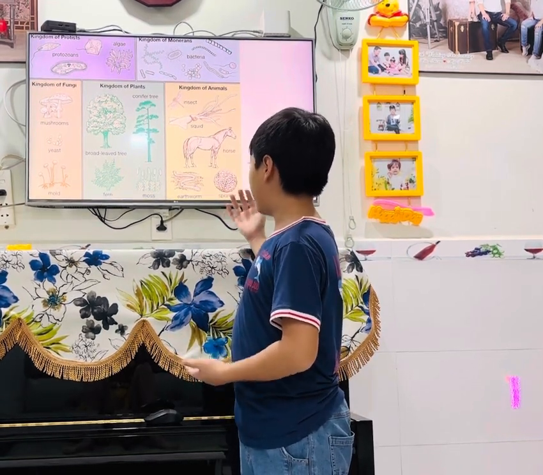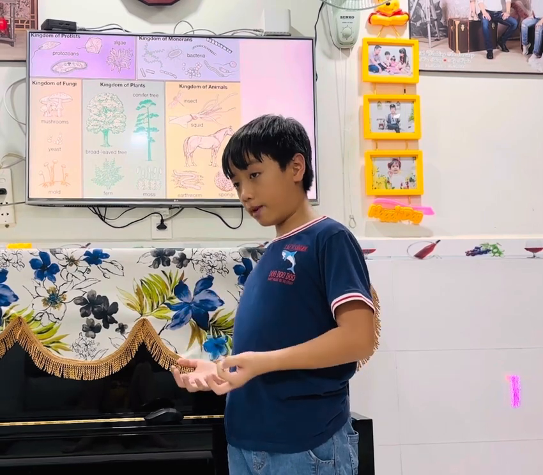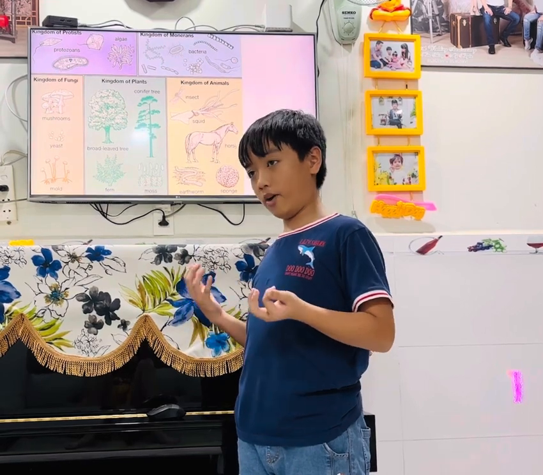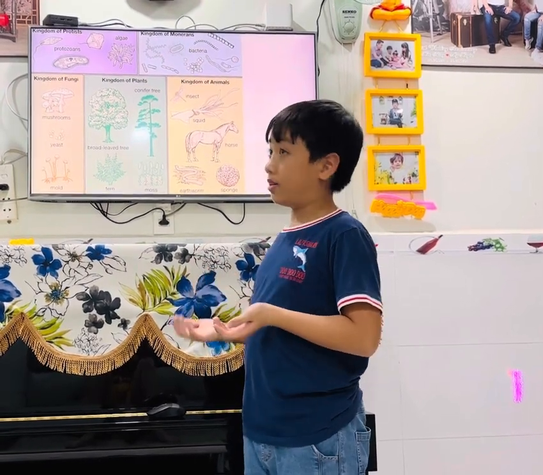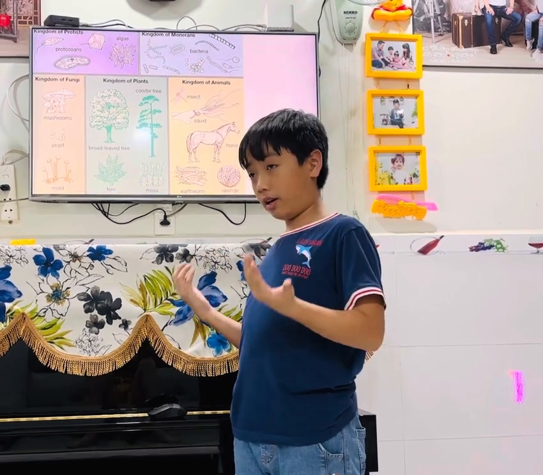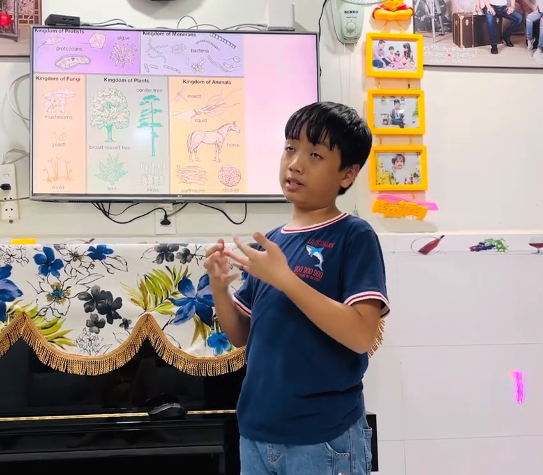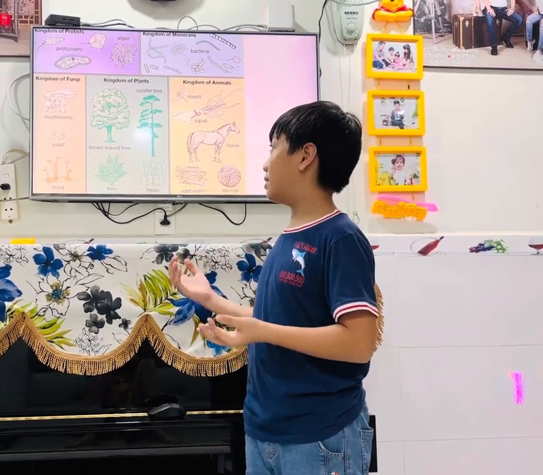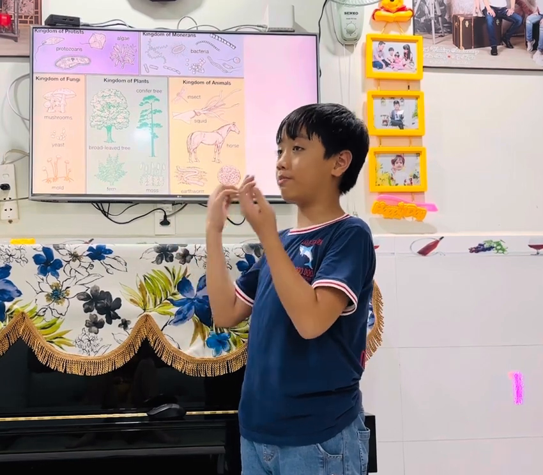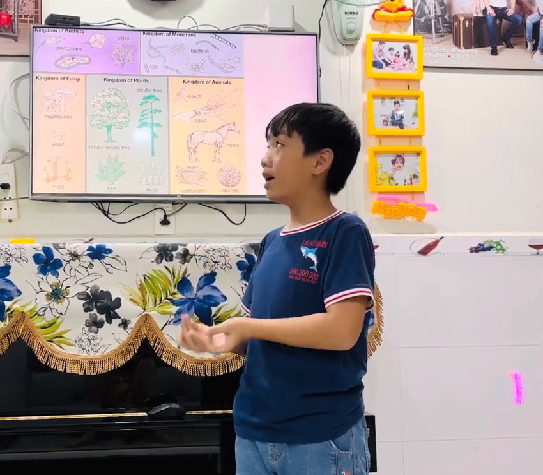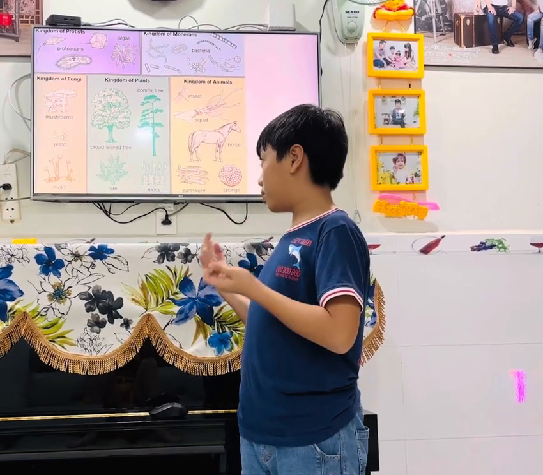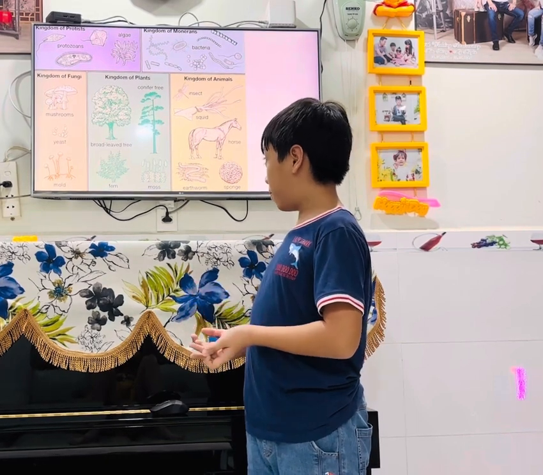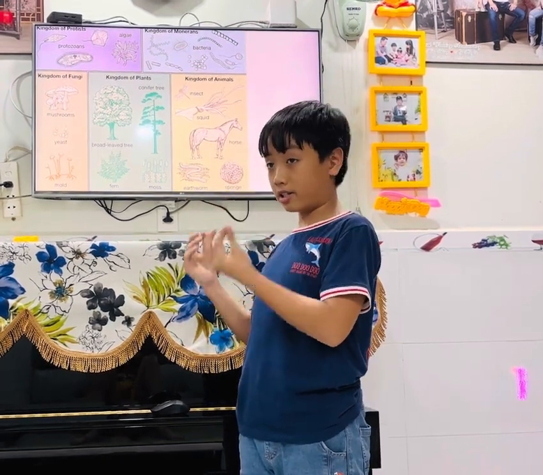The kingdom of animals, these are the animals that eat food. So this kingdom are the animals that don't make their own food. Kingdom of protists, they can be protists that make food like plants, protists that don't make food but find food like animals. So that's why I said that kingdom plants can't just be anything that can create their own food, like there are some protists that can make food. That's why the kingdom of plants is easily something that is a plant.